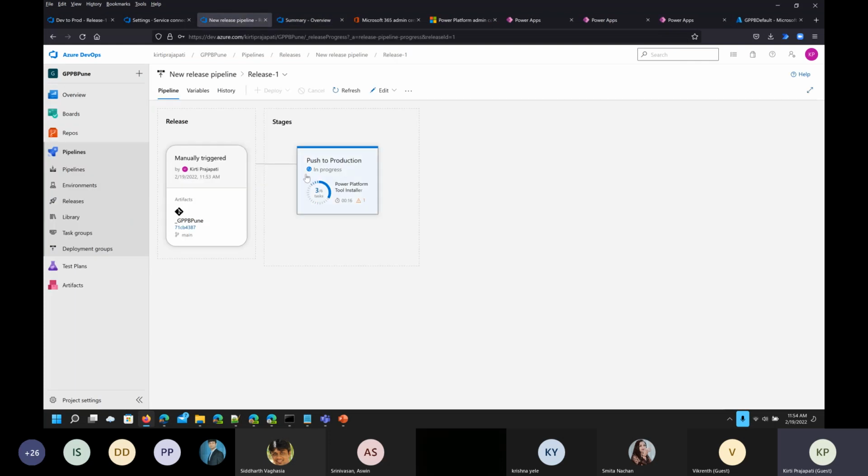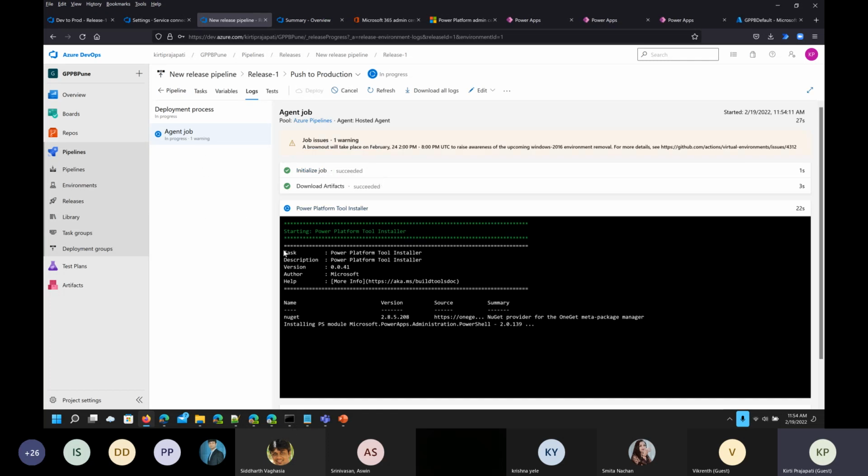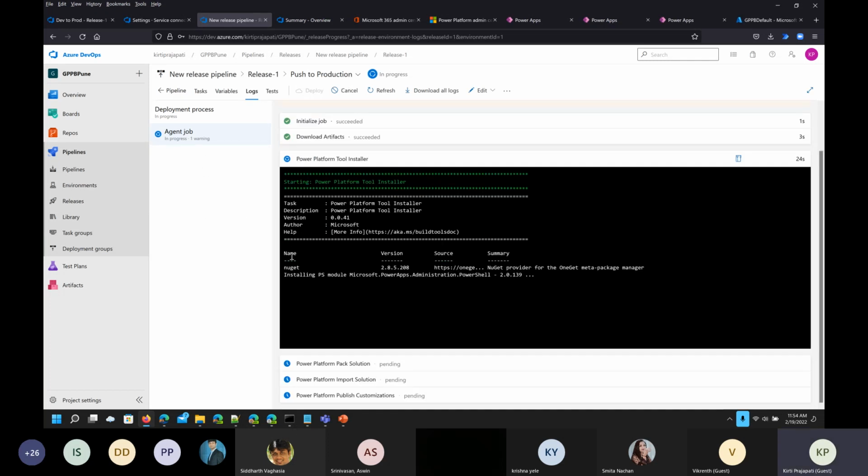So let's see. Yeah, it is still in progress. Click on that and we'll see. It should turn green, and once it is done we will be able to see that. The most important thing is that the step of installing the Power Platform tool will take more time.